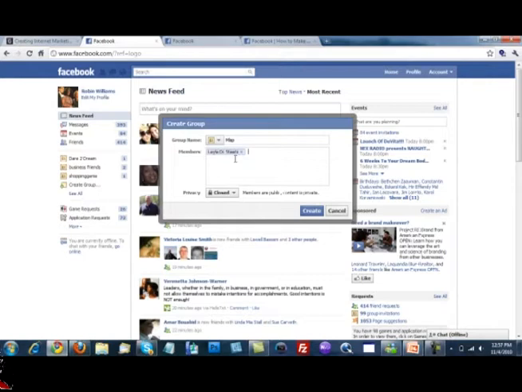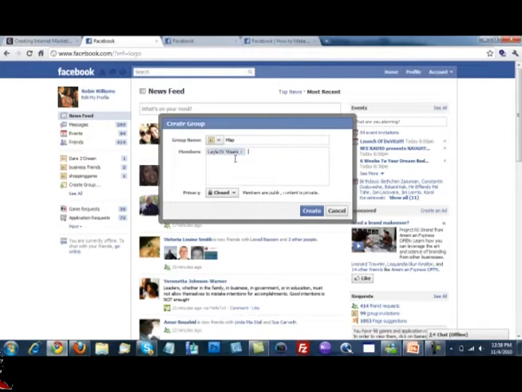Now, let me stress something that's really important with this group function. Since you're able to automatically add people into this group, if for some reason a person chooses they don't want to be a part of your group, you will no longer be given the opportunity to add that person back into that group again. This is really important because you have to be really cognizant as to the type of information you're going to be providing in your group, because some people may or may not want to be marketed to.